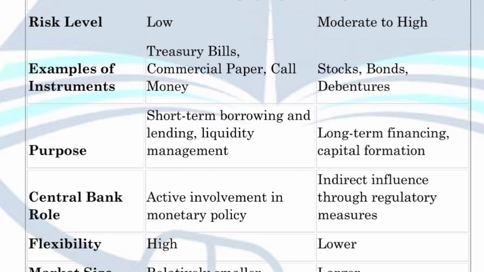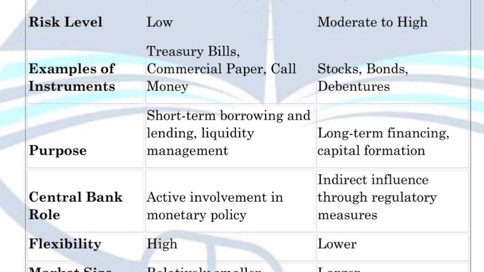On the other side, there is no direct involvement, but indirect involvement in the capital market. In the money market, the central bank has a direct involvement, because money market instruments are common with the instruments used by the central bank, that is bank rate, SLR, CRR. These come under the money market as well. Repo rate, these are the common instruments used in the money market as well as by the central bank to control the credit.